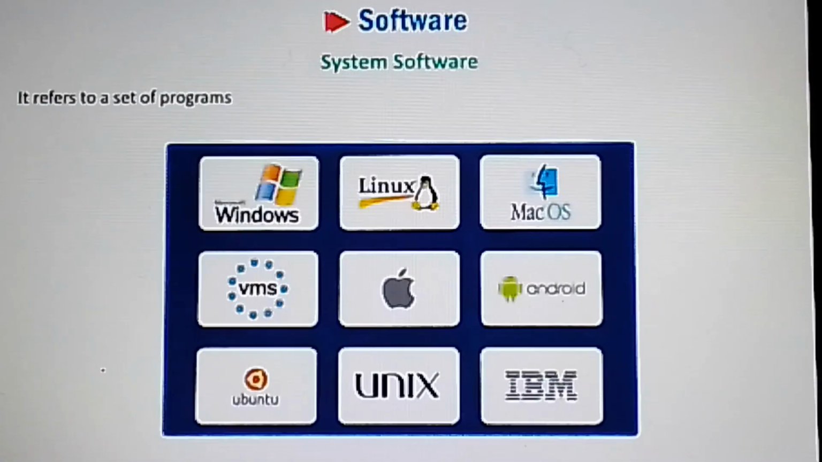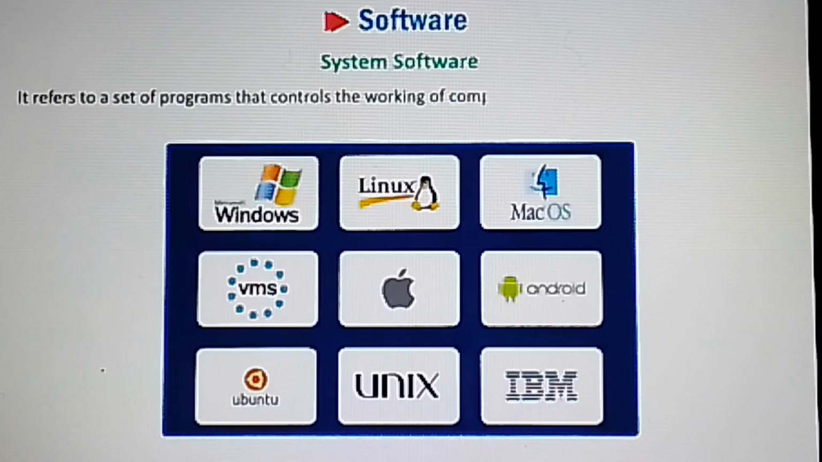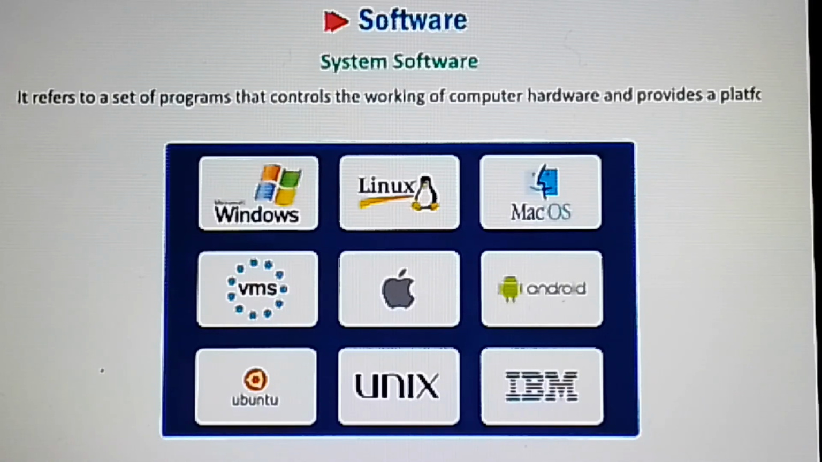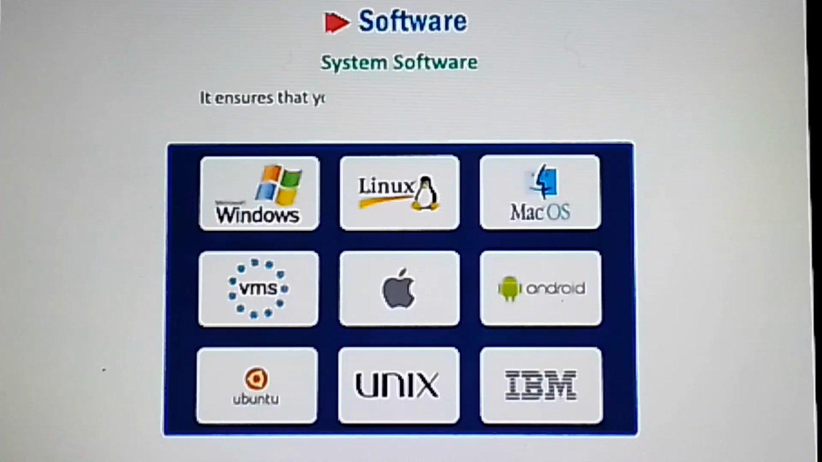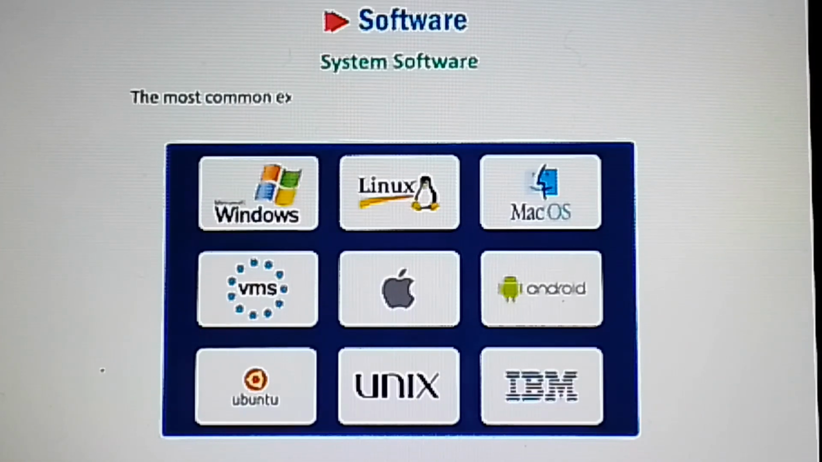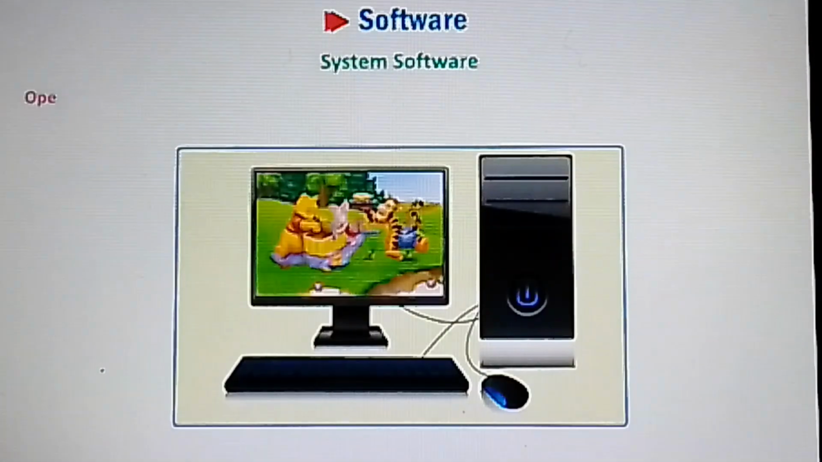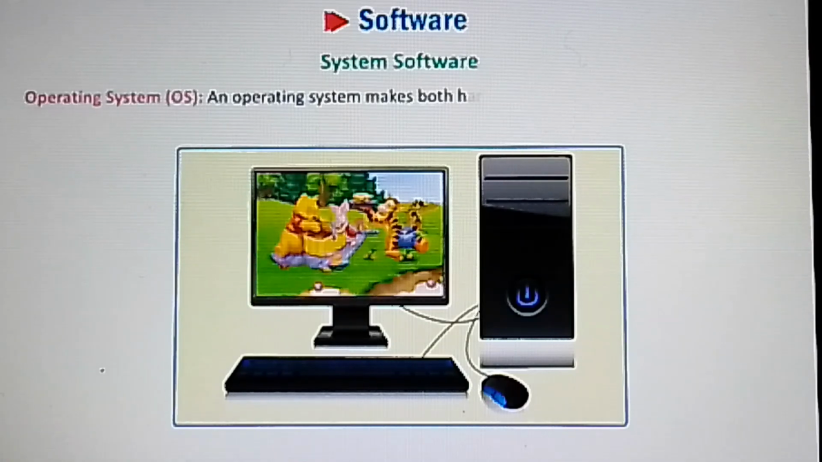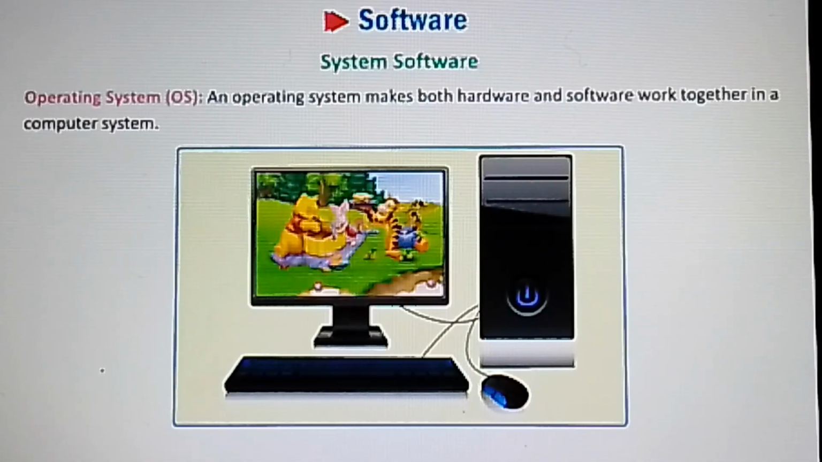It refers to a set of programs that controls the working of computer hardware and provides a platform for running the application software. It ensures that your computer system works properly. The most common example of system software is the operating system. Operating system, OS. An operating system makes both hardware and software work together in a computer system.